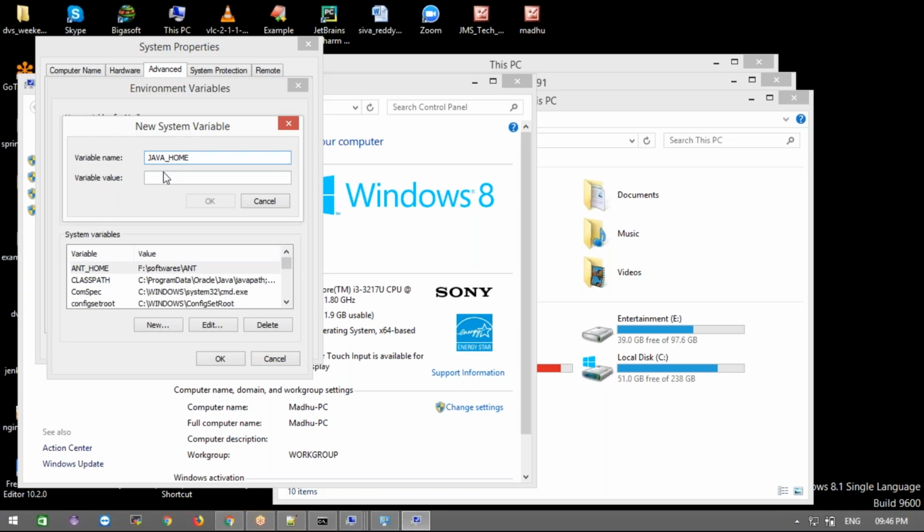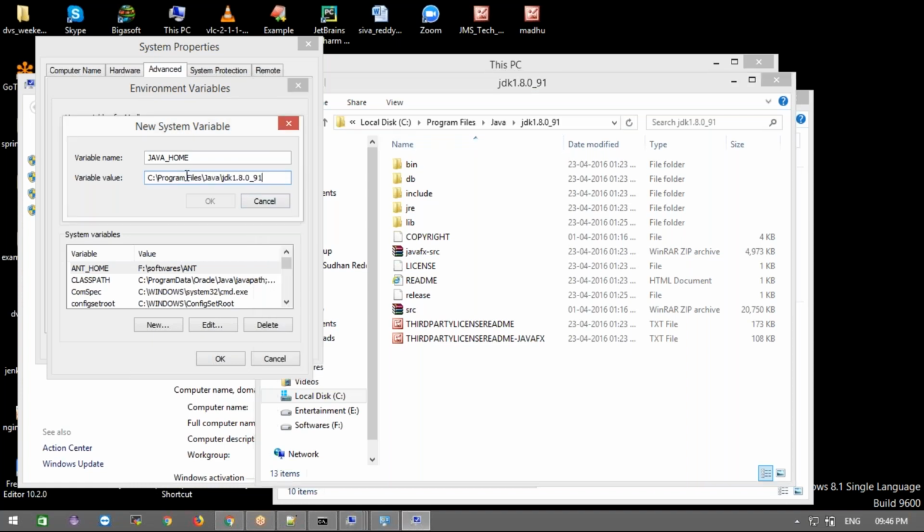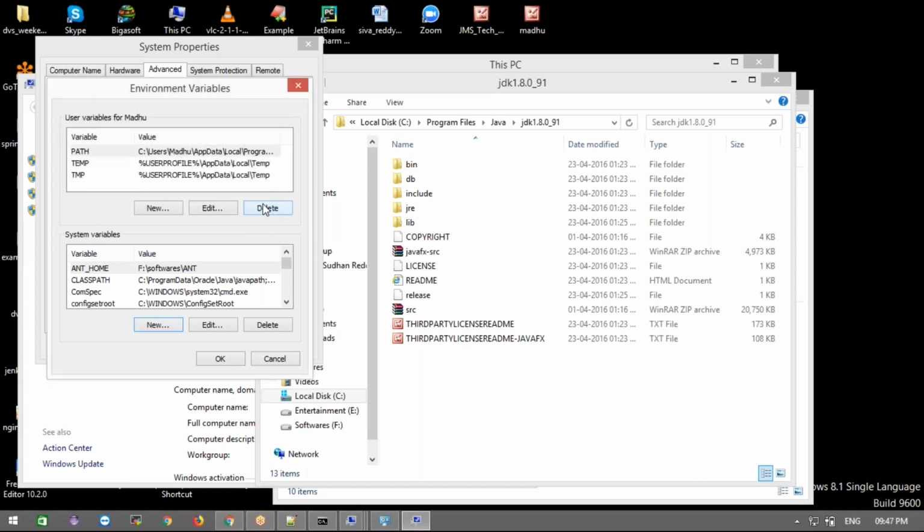And what is the path I need to give? Up to where your Java home is located, right? This home, up to before this path. Okay, JDK 1.8.01. This is a Java home. Once we give this, save it. Okay, I already have it, that's why I'm cancelling it here. Once we are done, it will have the Java home path like this.